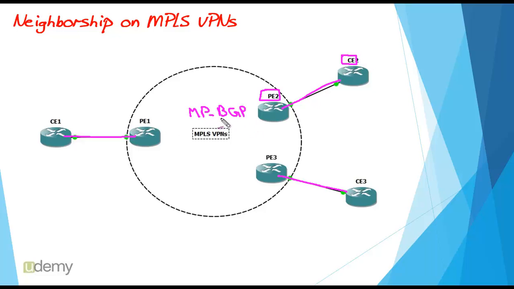On this side we have BGP and on this side we have EIGRP. How could it advertise? This advertisement can be done through route redistribution. So if you want to advertise EIGRP routes on MP-BGP, you should enable route redistribution on PEs. So you have to ask your service provider to redistribute your routes on his network.